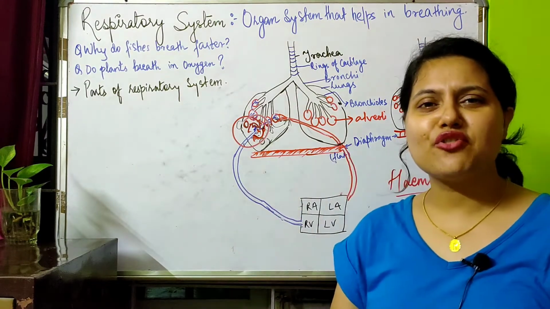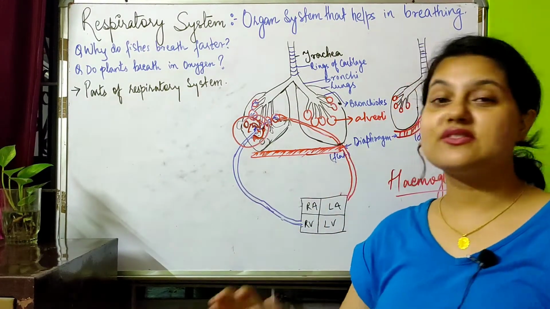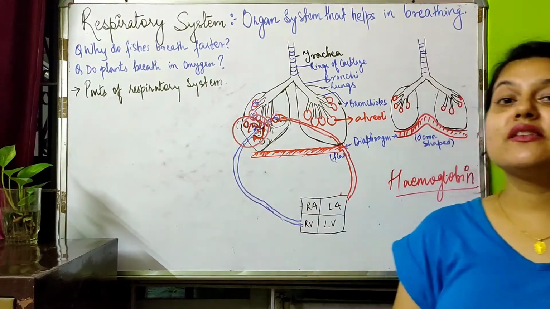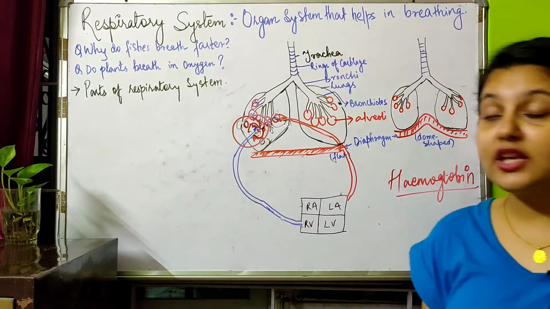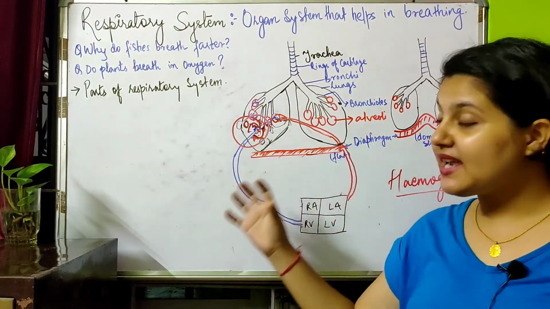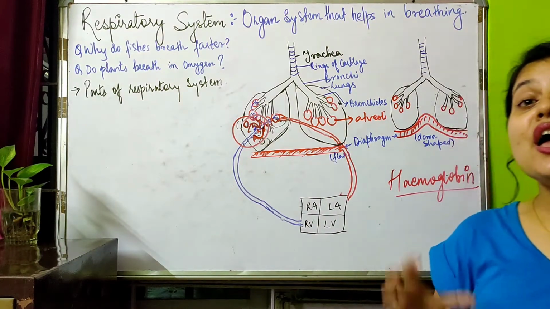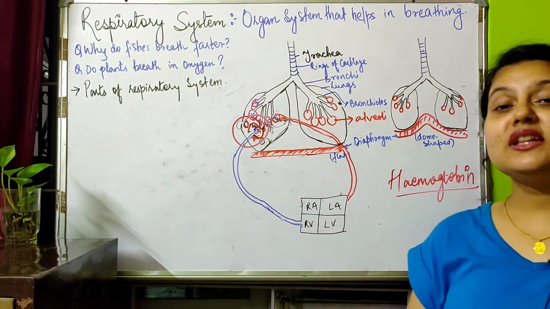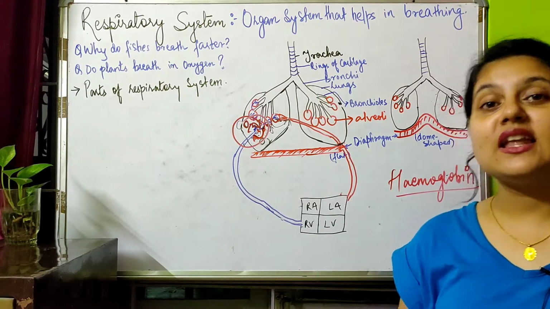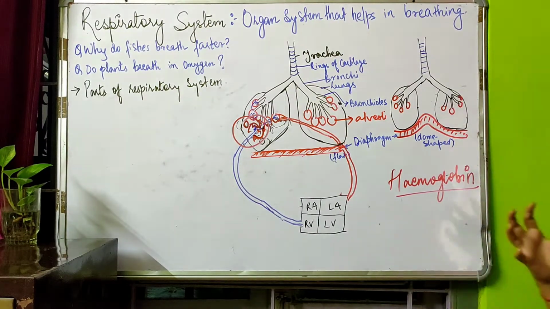Coming to the gist of the topic, we studied about 4 things. That is, we studied about the respiratory system in detail, and then we studied about the changes happening in the respiratory system when we are breathing. We studied about the function of alveoli, we studied about the mechanism of exchange of gases, and we also studied about the function of hemoglobin and how hemoglobin helps to bind with oxygen and why it is so important, isn't it? We studied the 5 points.